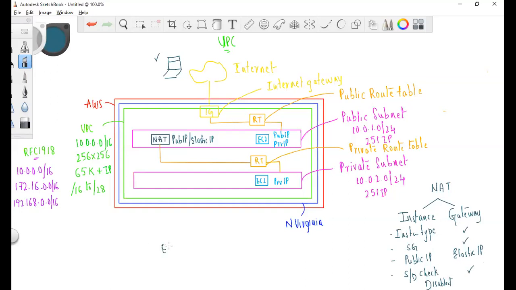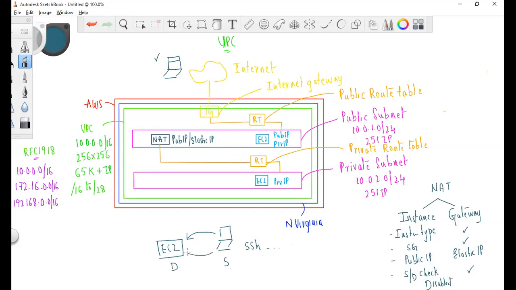Let's say I have an EC2 instance and I have a machine. Now, what I'm doing is SSH into it. So when I run this command, a request will be sent to the EC2 instance. When a request is being sent, this machine is the source and it is sending to a destination.